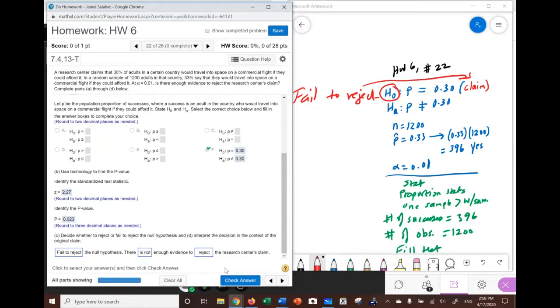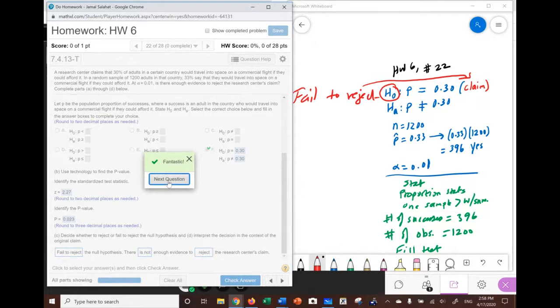Now, if you are failing to reject because you don't have enough evidence to reject, it's like in court: if you fail to convict, it's not because there is enough evidence to acquit. No, it's because there is not enough evidence to convict. So in this case, this will be the correct answer. So notice the difference between the two statements there.